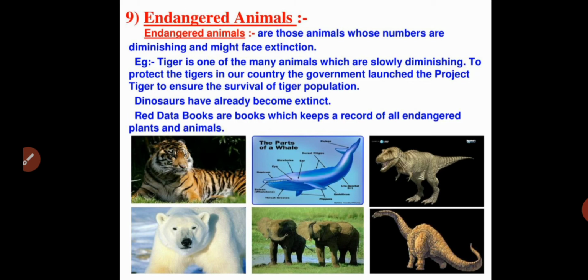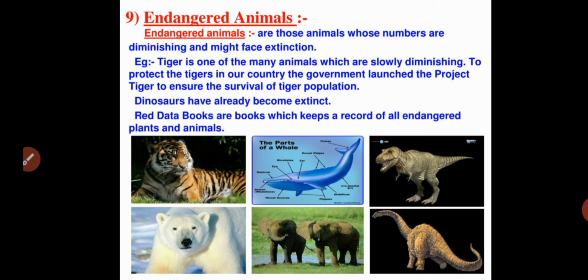Tiger is one of the many animals which are slowly diminishing. The population of tigers is decreasing nowadays, and in a few years the species of tiger will become extinct. To protect the tigers in our country, the government launched Project Tiger to ensure the survival of the tiger population. The government of India has taken action to increase the tiger population. So that is very, very important.